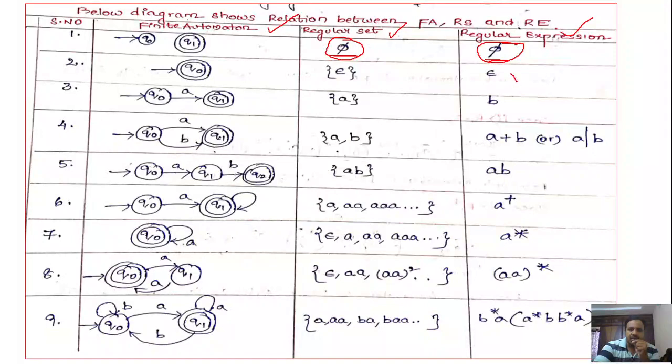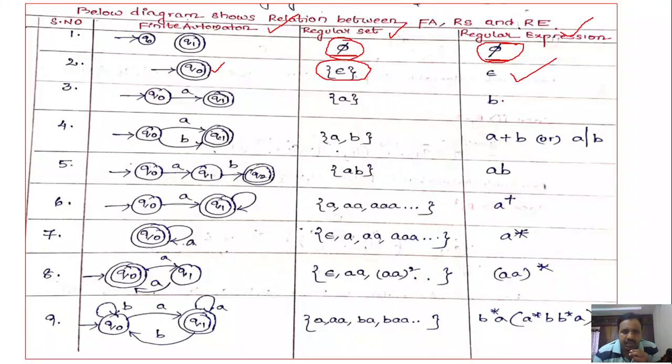Next, the regular expression is epsilon. Then the regular set generated by the regular expression epsilon is the epsilon set only. If you want to accept epsilon, then you have to make the starting state a final state. So its finite automata consists of only one state, the starting state, and it must be the final state. Why? Because it must accept epsilon.